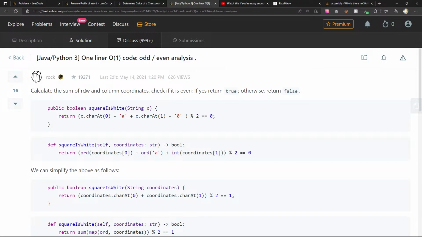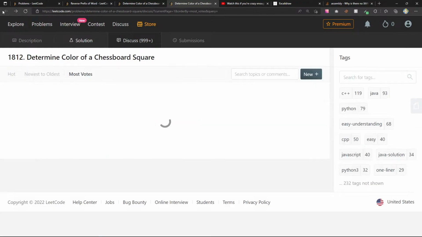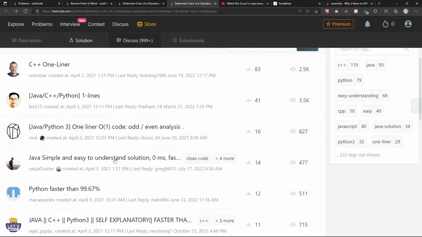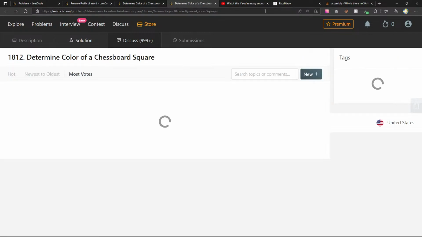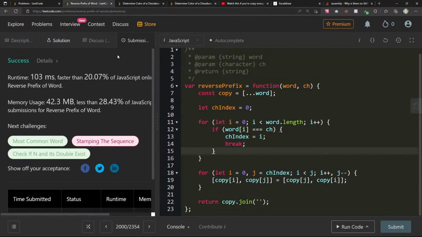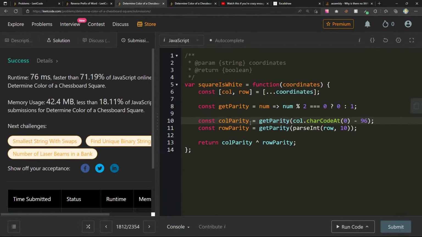Calculate the sum of row and column coordinates. Check if it is even. If yes, return true. Otherwise, return false. Okay, that's cool. I'm happy about my solution. I think it's pretty neat. It's constant space complexity and also constant time complexity. So very happy about that.